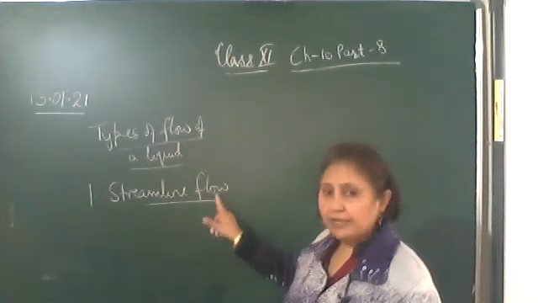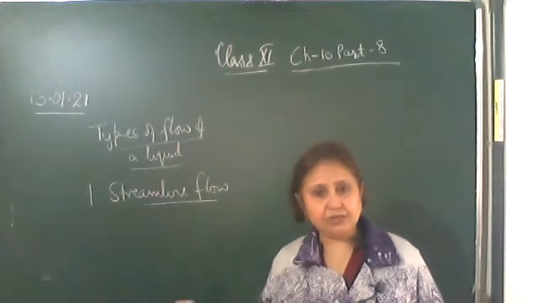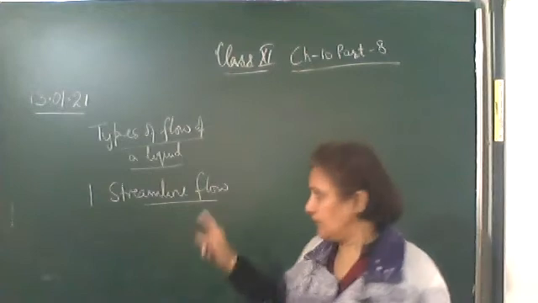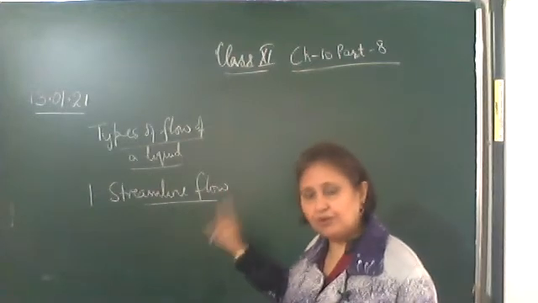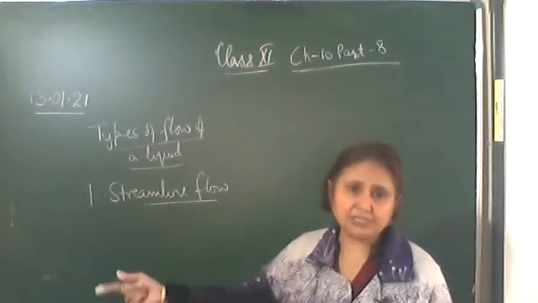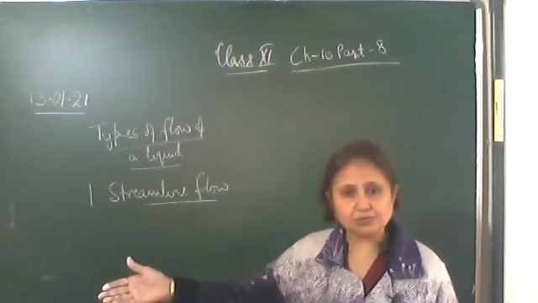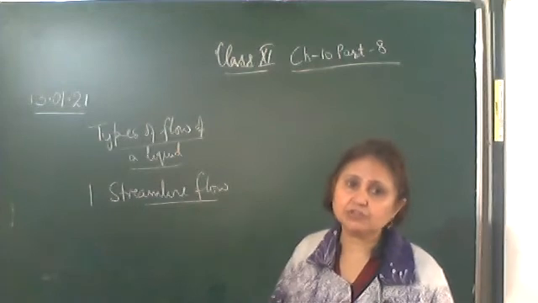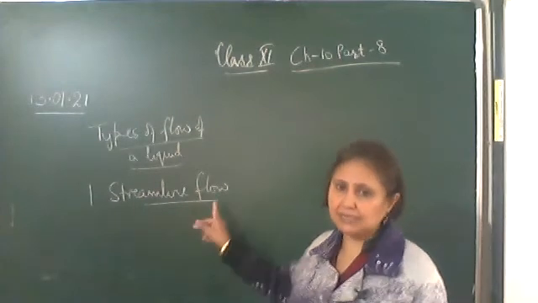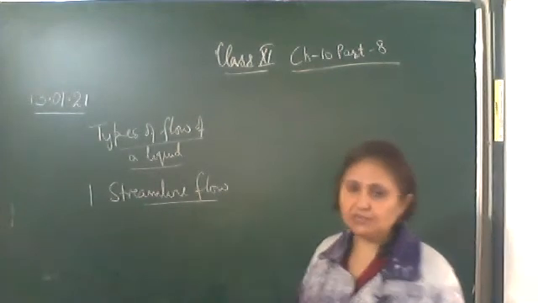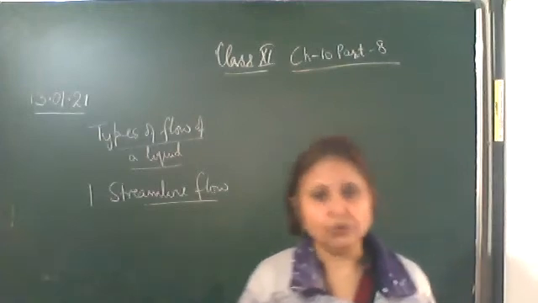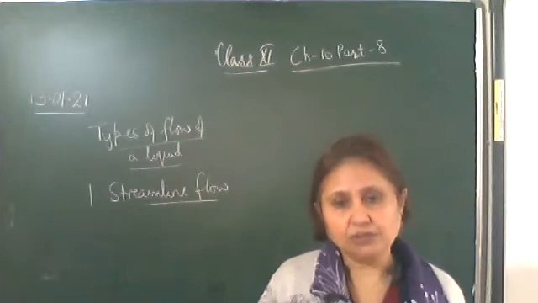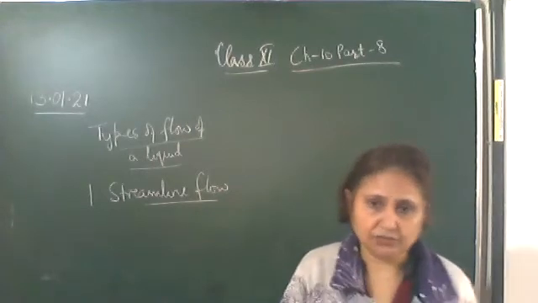Yes, so every particle will have the same velocity, the same magnitude and the same direction. That is, it will follow the same path as the preceding particles. The particles which already passed through that point and the following particles will have the same velocity at that particular point. Such a flow we call the streamline flow, and it is only possible when the velocity is less than the critical velocity.